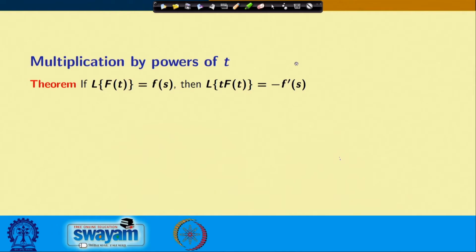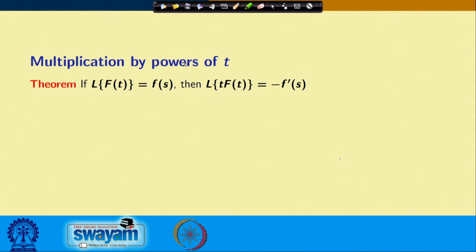Now, in the earlier class you have seen that if I know the Laplace transform of a function, then we can find the Laplace transform of the derivative of the function, that we have done, and the Laplace transform of the integral of the function, that also we can find out. Now, let us see the next one, that is multiplication by power of t.